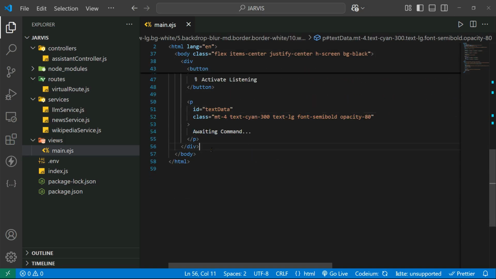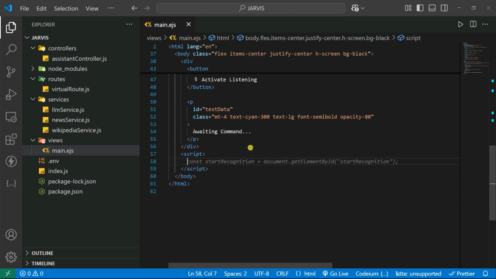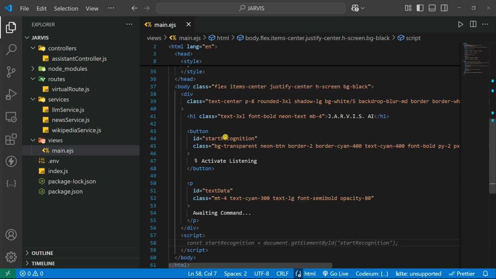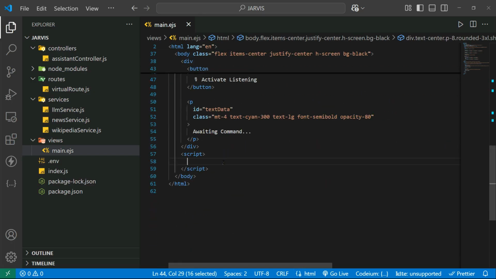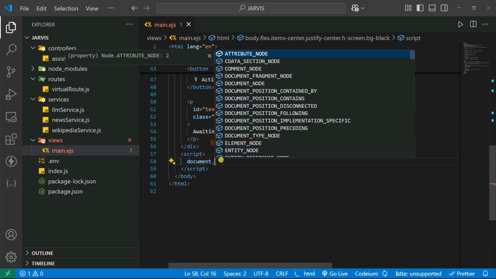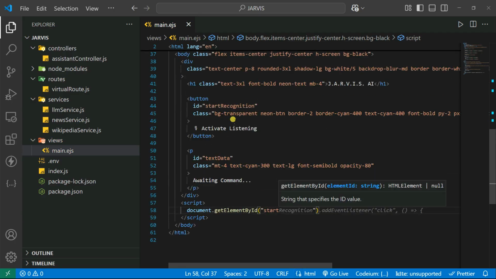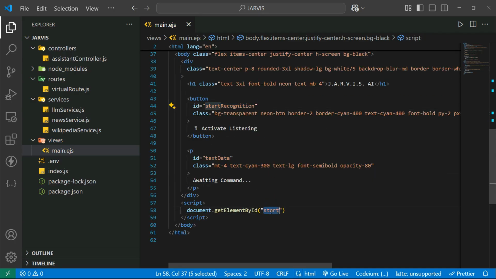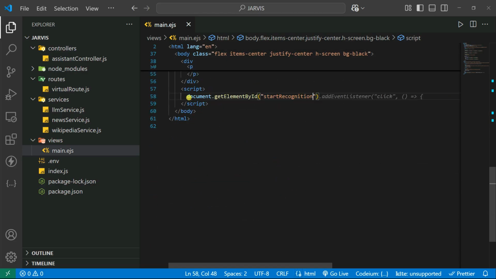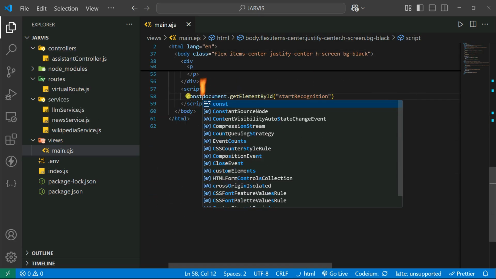So we simply take one script tag. Let's say script, and inside it we're going to write our JavaScript code. First you need to take this start recognition button. For that you're going to use the DOM. You can use document dot getElementById, because you also gave the ID of the button. In here you give the button ID name, which is start recognition. This one. You can store it inside a variable, let's say const start.